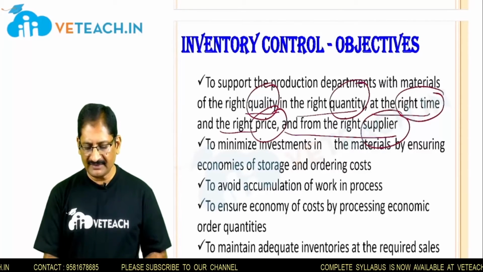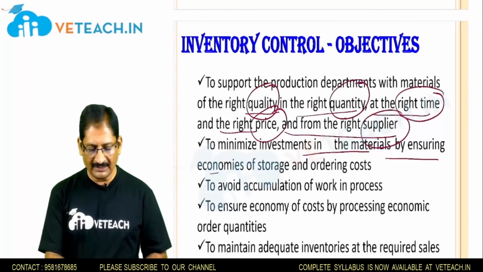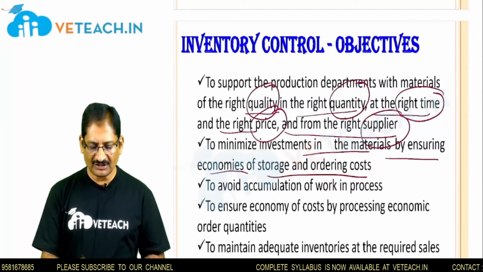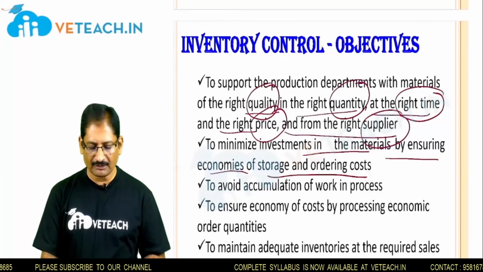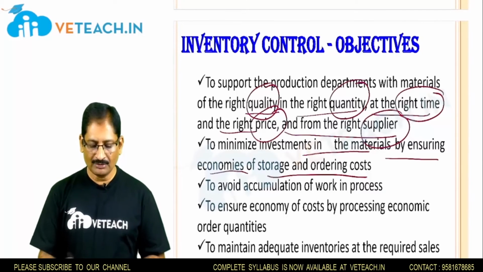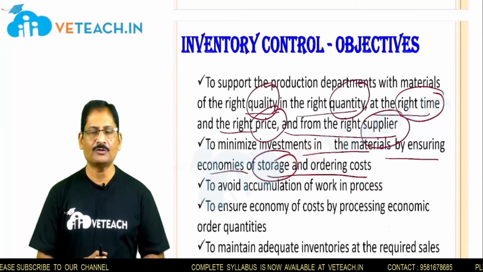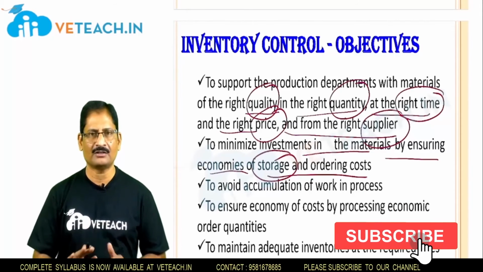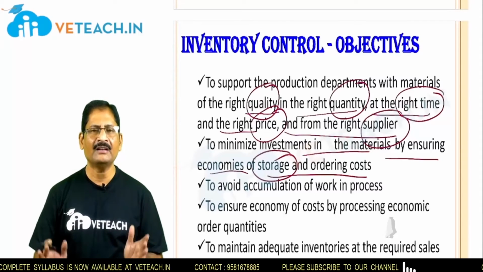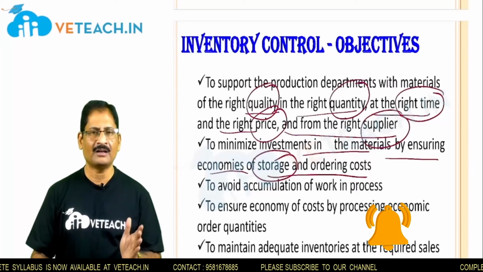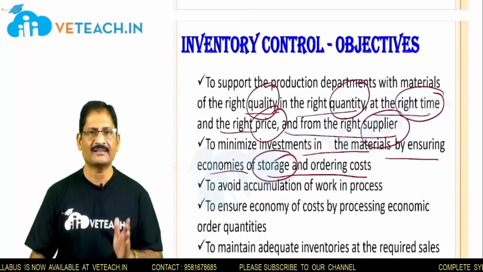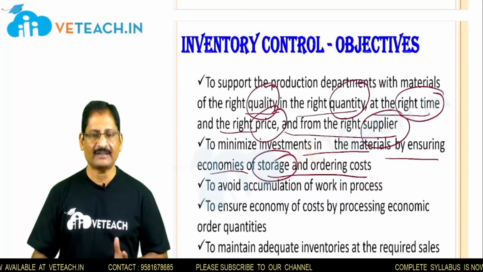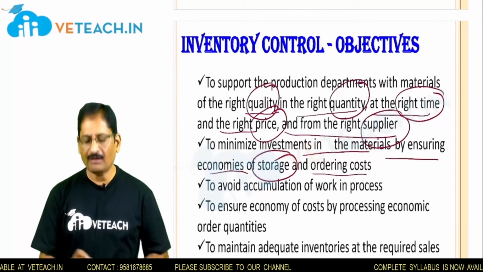Second, to minimize the investments in the materials by ensuring economies of storage and ordering costs. Storage cost means that once you procure the raw materials, they are supposed to be stored in the warehouse. So you need to maintain large spaces for storing these raw materials, which is an unnecessary wastage of your investment or financial resources.